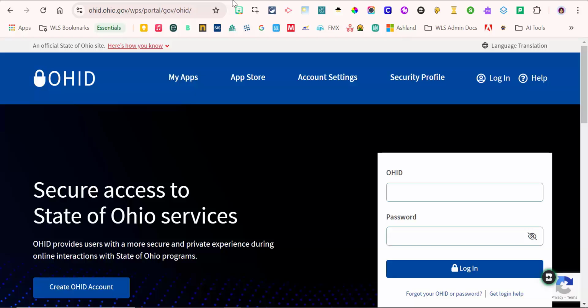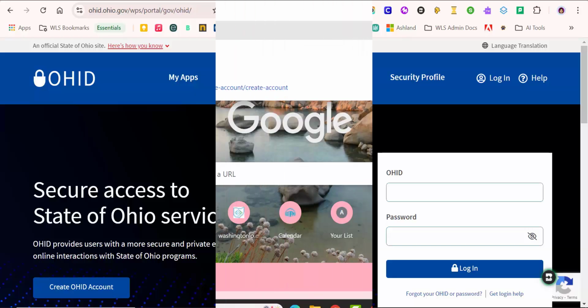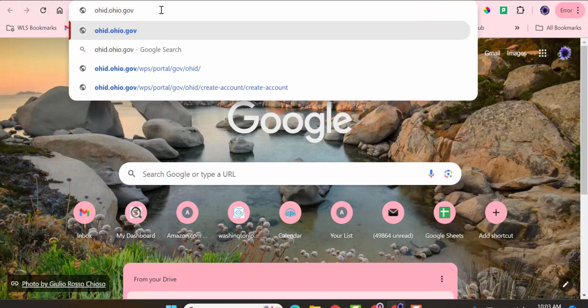So now let's walk through what this looks like. So the first thing that Lauren has to do is to create an Ohio ID account. So new users must create an OHID account and a user profile to access the core system and request an Educator state ID. And that's the end game. We want to get that Educator state ID. Go to